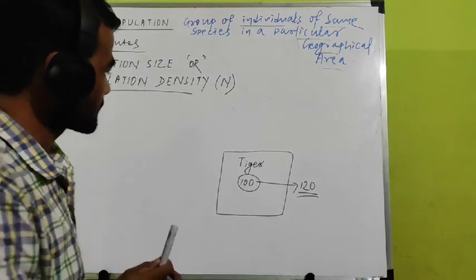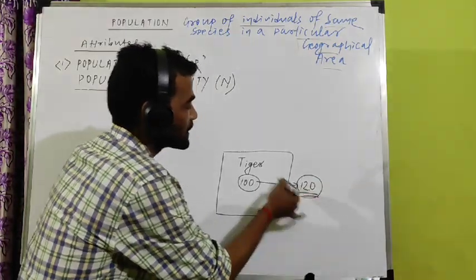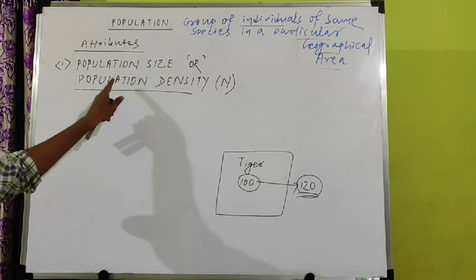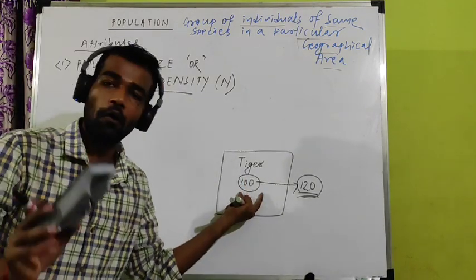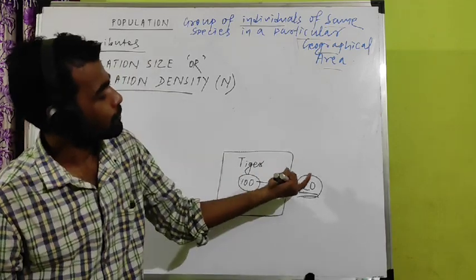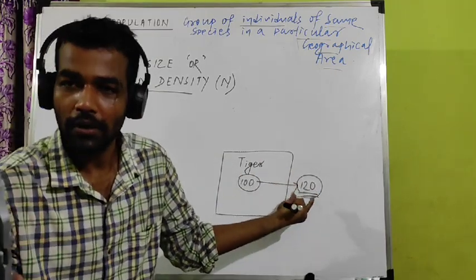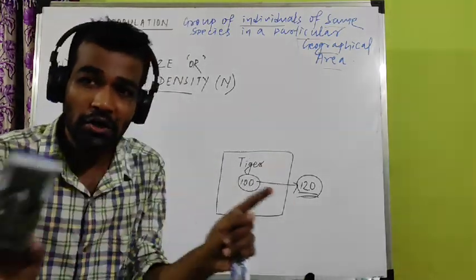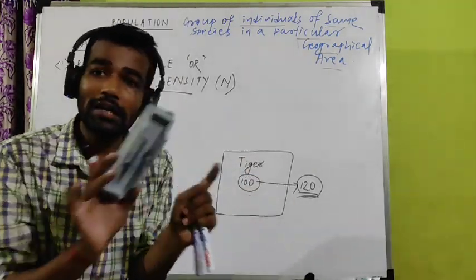So it indicates the size of the population increases. That's why it is called population size or density. Size is 100 previously, but after reproduction size is 120. Means in the same area, the forest is not increasing.